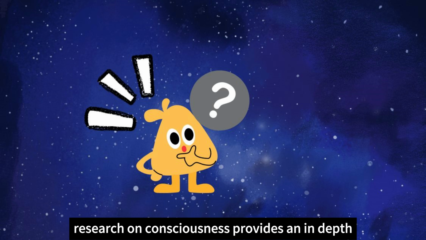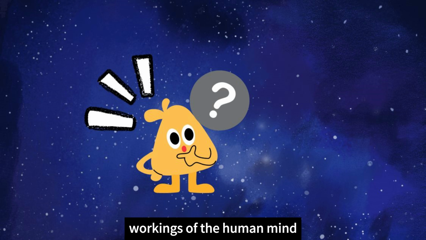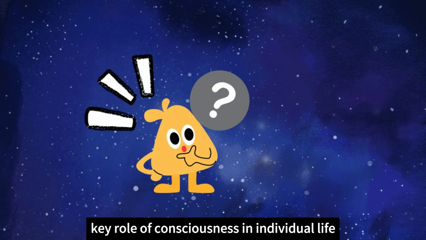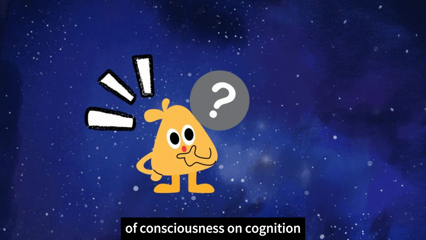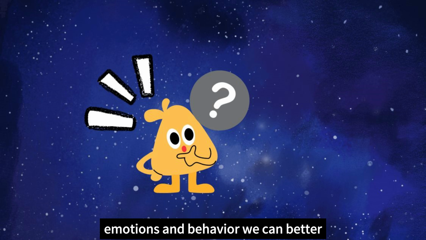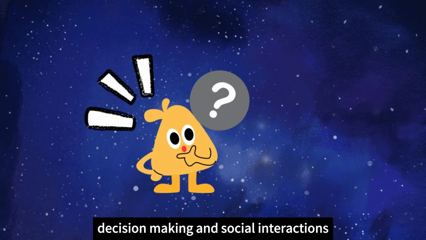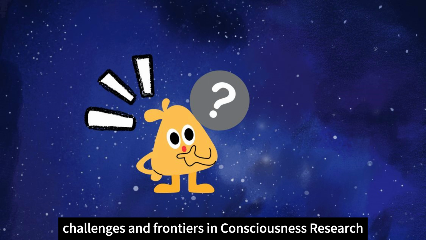Psychological research on consciousness provides an in-depth understanding of the internal workings of the human mind, revealing the key role of consciousness in individual life. By thoroughly analyzing the impact of consciousness on cognition, emotions, and behavior, we can better understand individual mental health, decision-making, and social interactions. Part 6: Challenges and Frontiers in Consciousness Research.